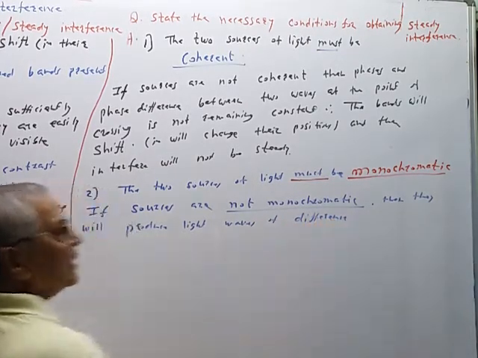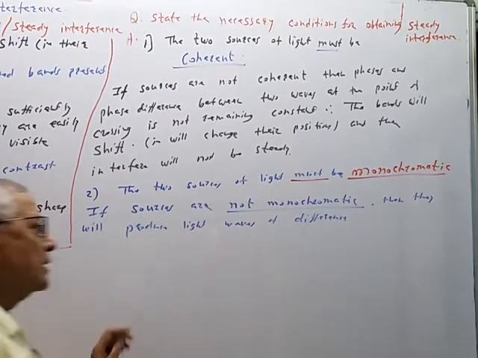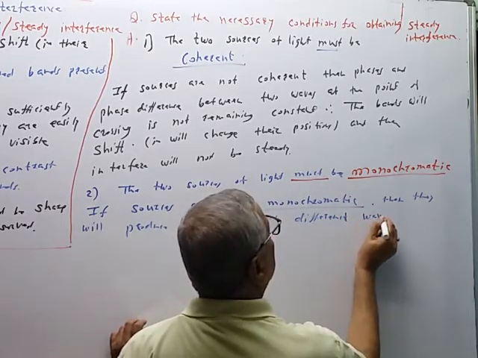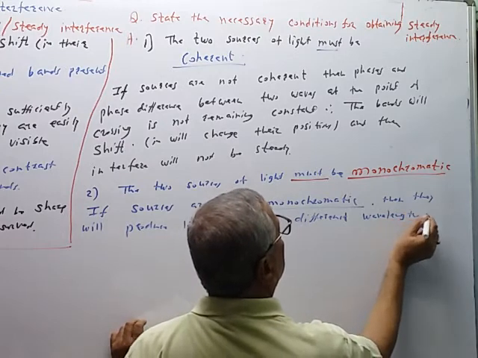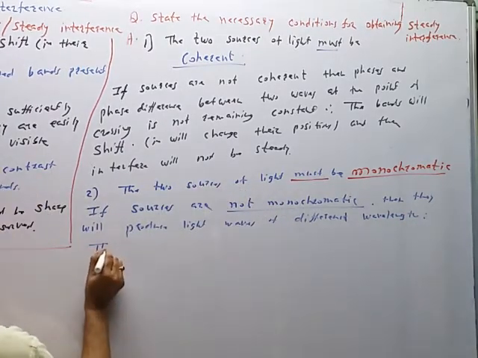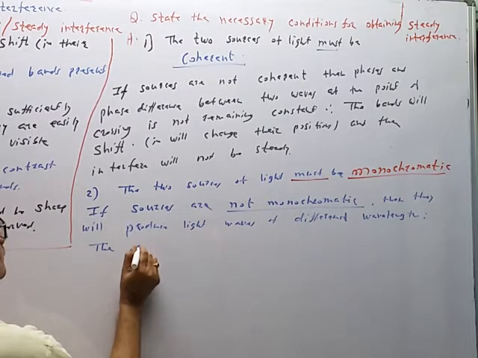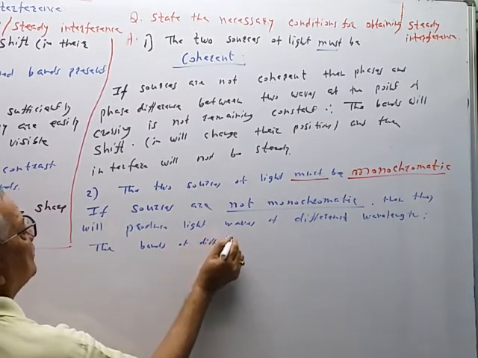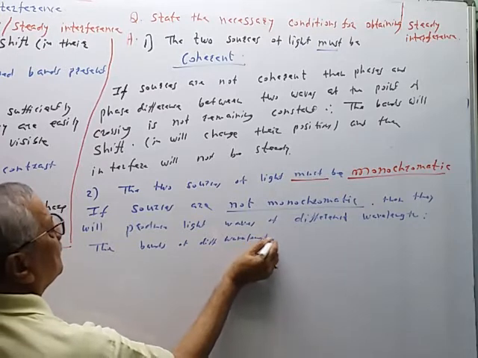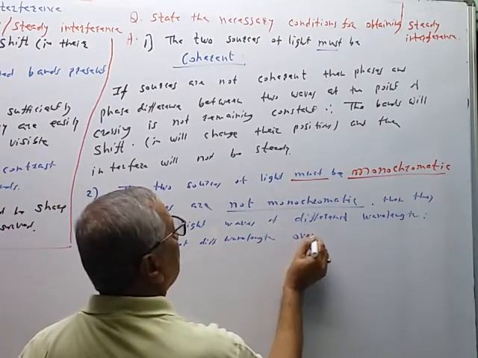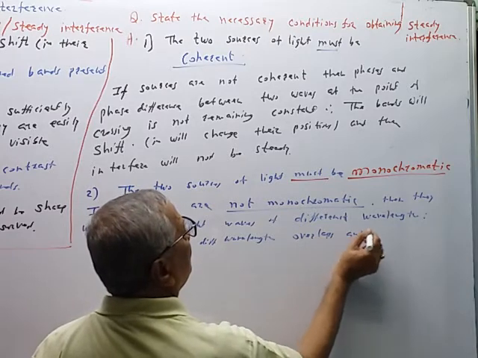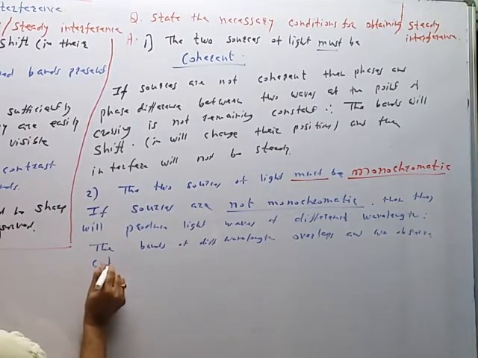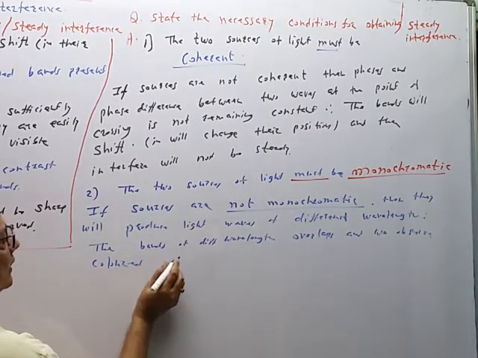One source may be producing red waves, the other may be producing green waves, etc. Therefore, the bands of different wavelengths overlap, and we observe colored bands, like a spectrum, like a rainbow.